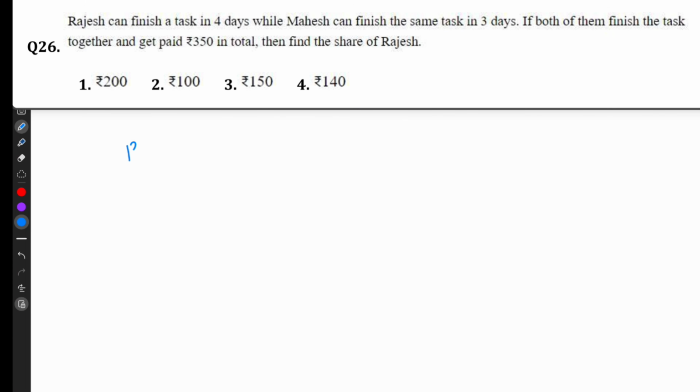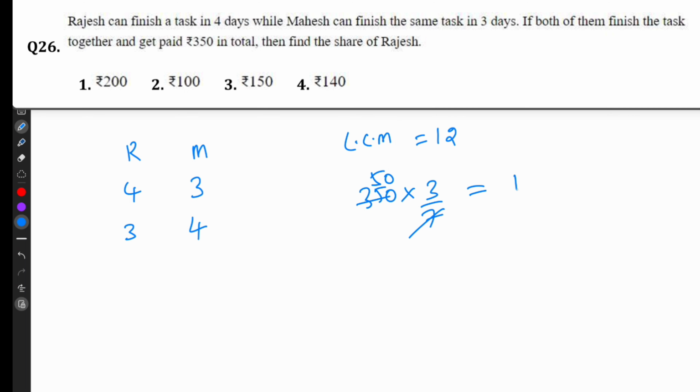Rajesh can finish a task in 4 days. Mahesh can finish the same task in 3 days. If both of them finish together and get paid 350 in total, we have to find the share of Rajesh. So LCM 12. Rajesh can do 3 works per day. Mahesh can do 4 works per day. So Rajesh share is 350 into 3 divided by 7. 7 times 50 into 3, 150.